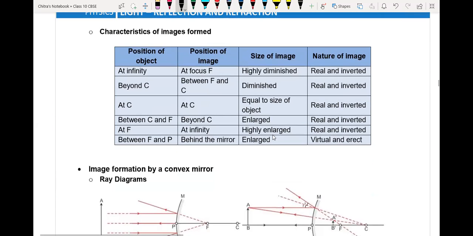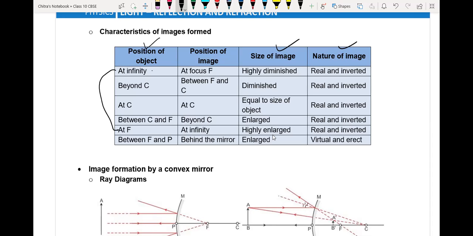So here we have the chart that will help you understand all the positions of the image and object, their size, their nature. So the position of the object is here. We already went through it. If it is at infinity, then the image will form at the focus. These are two points just opposite of each other.